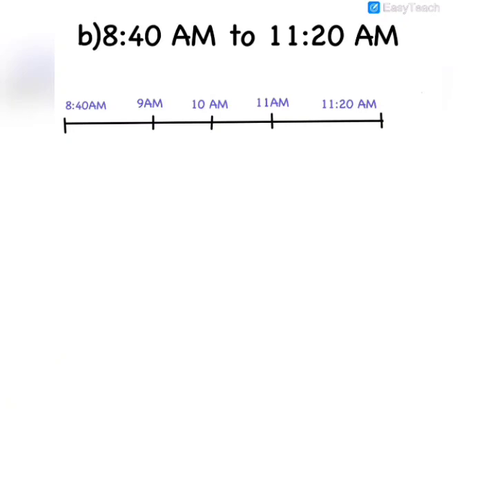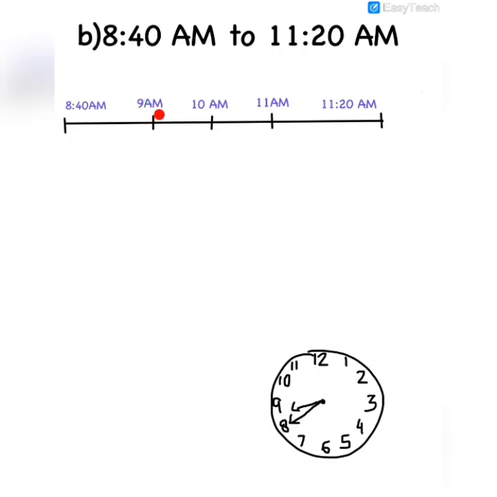Now we have the next question. We have to calculate the elapsed time between 8:40 am and 11:20 am. So again, first we will write the starting time. Then we will write the closest round of time. So from 8:40, the closest round of time is 9 am.